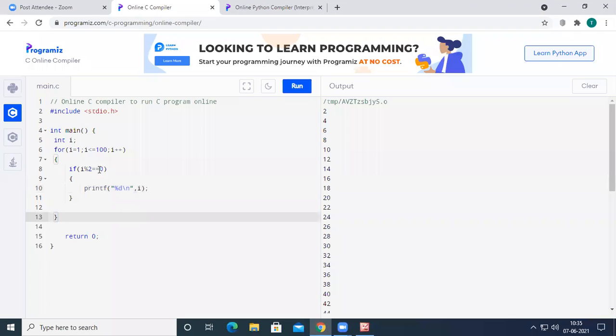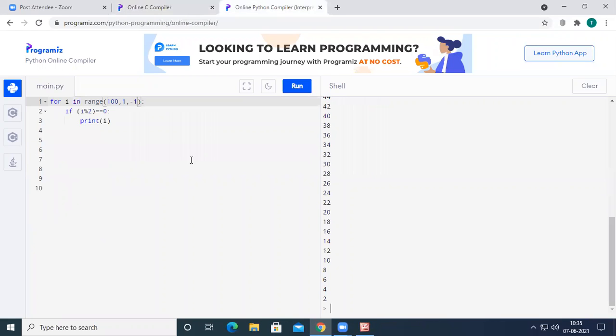So instead of iterating from 1 to 100, we iterate from 100 to 1, i greater than or equal to 1, and each time we decrement, because we started with 100 and want to reach 1. If we start from the maximum value and reach the minimum value, we need to decrement. If you run the code, you get the even numbers between 100 to 1 in reverse order.